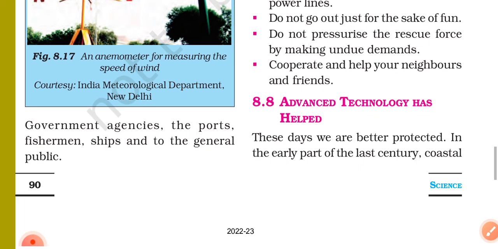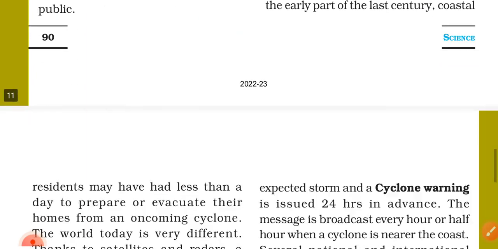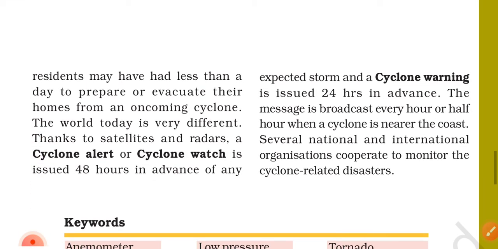8.8 Advanced technology has helped. These days, we are better protected. In the early part of the last century, coastal residents may have had less than a day to prepare or evacuate their homes from an oncoming cyclone. The world today is very different.